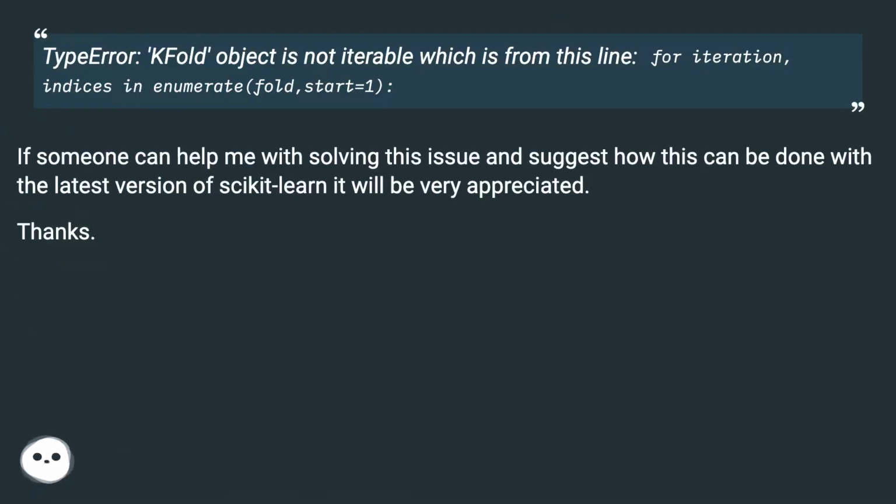Type error, KFold object is not iterable, which is from this line. For iteration, indices in enumerate, fold, start equals 1. If someone can help me with solving this issue and suggest how this can be done with the latest version of scikit-learn, it will be very appreciated.